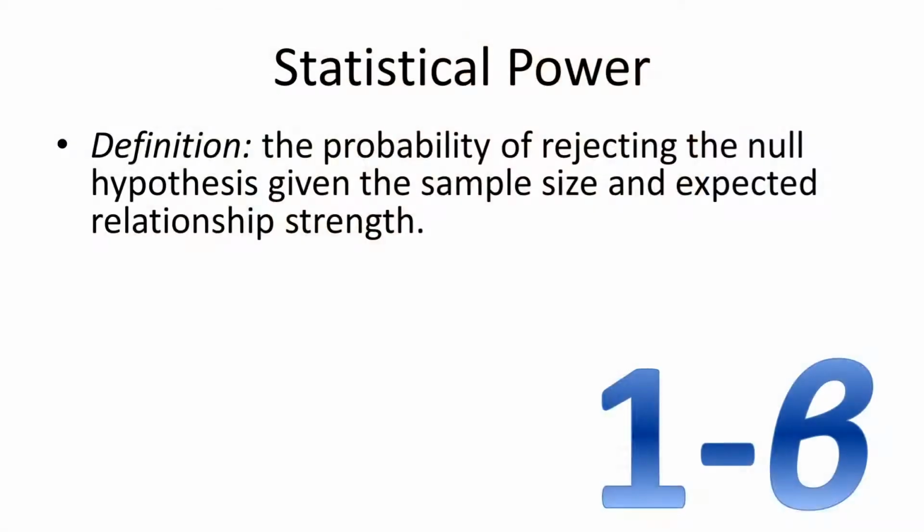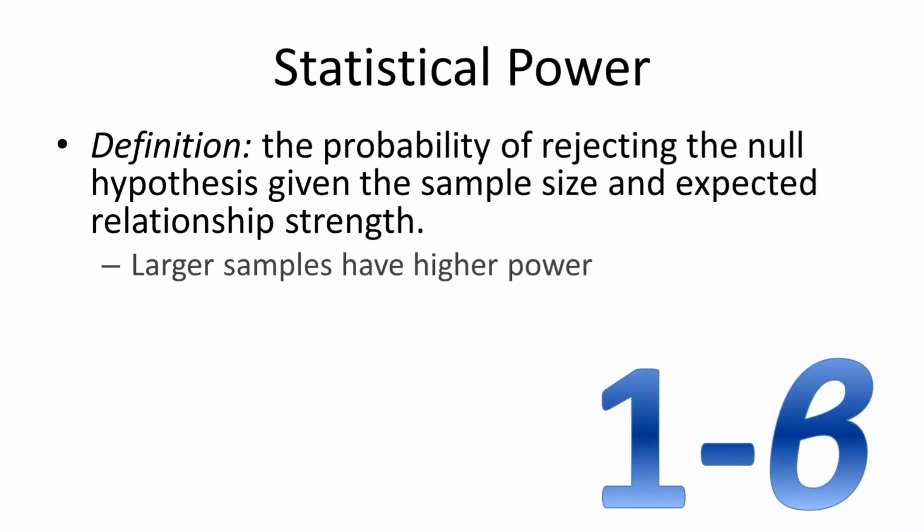Now, alpha level is directly related to your probability of committing a type 1 error. Statistical power is related to type 2 error. Statistical power is the probability of rejecting the null given the sample size and expected relationship strength, and we typically write it as 1 minus beta. So just think of it this way: alpha level is type 1, beta is type 2. It's a good way to keep those in mind.